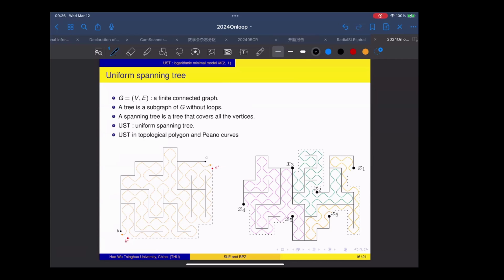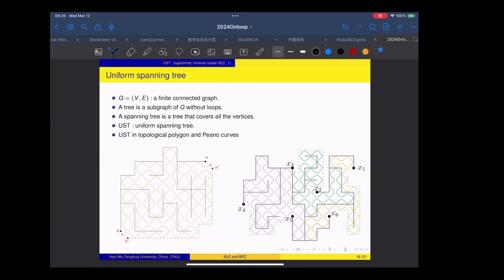Okay, so let me first briefly recall what the uniform spanning tree is. Of course you can view it as a loop O(n) model when n equals 0, but we can also define it directly. For a uniform spanning tree, we start with a finite graph. A tree is a subgraph without loops. A spanning tree then is a tree that covers all vertices. If the graph is finite, then the number of such spanning trees is finite, and the uniform spanning tree is the probability measure where we choose a spanning tree uniformly among all the possible spanning trees.